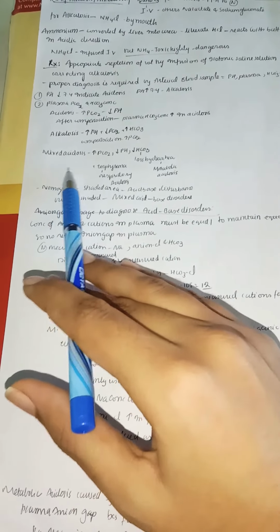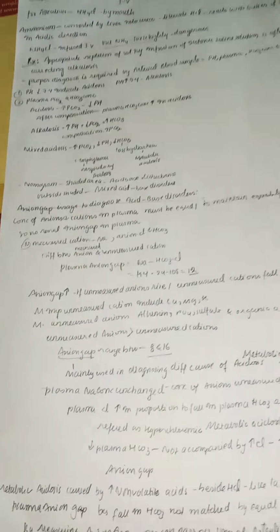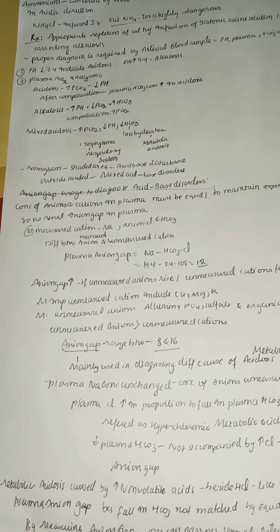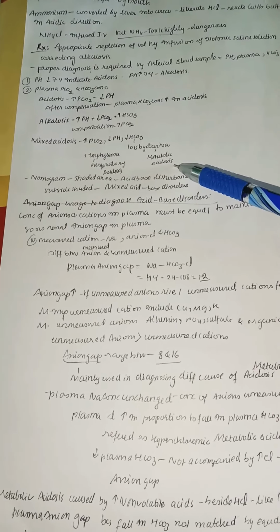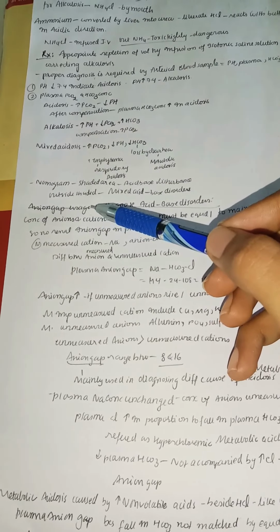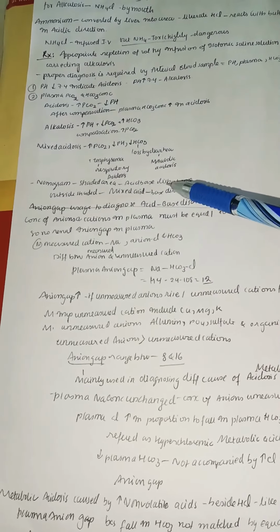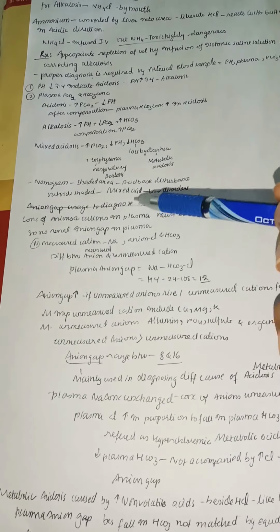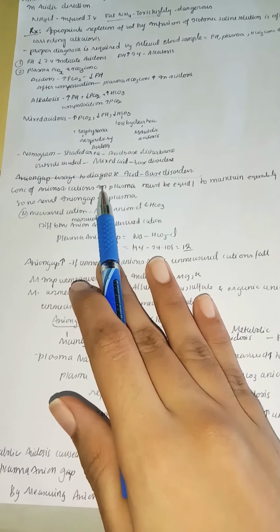Sometimes there are cases like mixed acidosis. So in mixed acidosis, we will see a higher partial pressure of carbon dioxide and lower pH. So you can see higher carbon dioxide, lower pH and lower bicarbonate. This lower bicarbonate is mainly due to loss by diarrhea and metabolic acidosis, and it is also associated with respiratory disorders in the lung, like emphysema. And the nomogram gives a shaded area, which indicates acid-base disturbances, whereas outside the shaded area there are mixed acid-base disorders. So next, anion gap is used to diagnose the acid-base disorders.